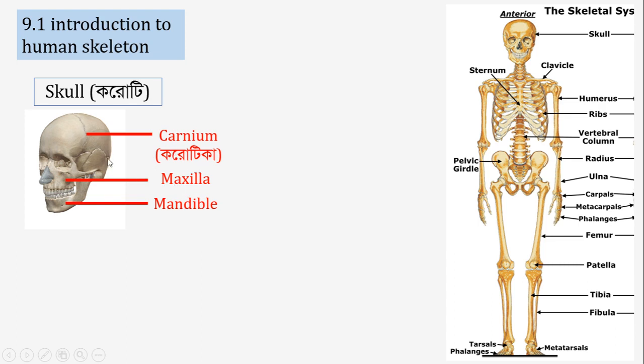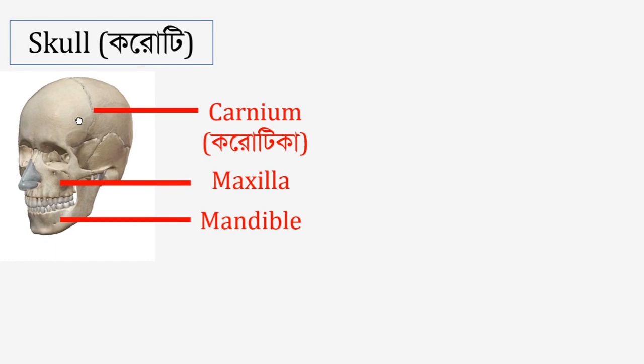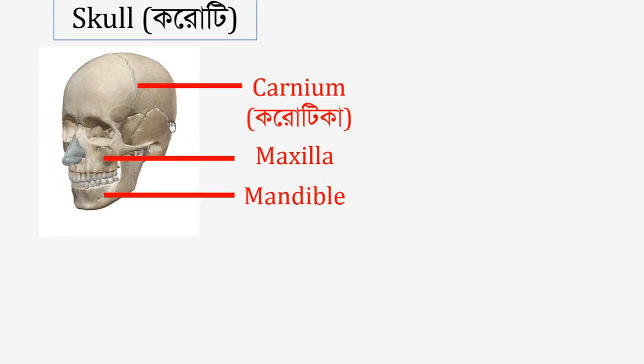So here cranium refers to the brain case that encloses the brain in our head. The part of the skull that encloses the brain is called the brain case or cranium. The upper jaw part is called the maxilla, and the lower jaw is called the mandible.